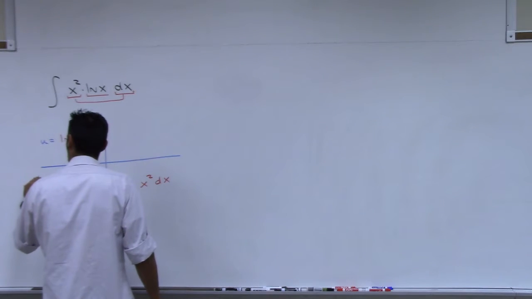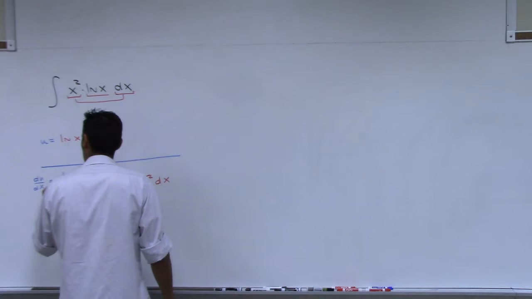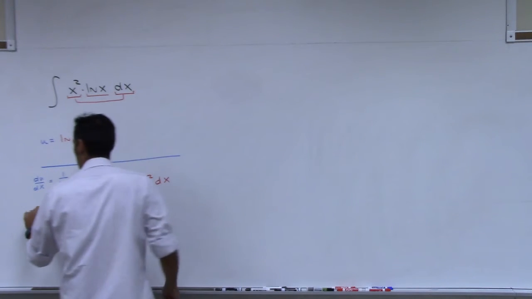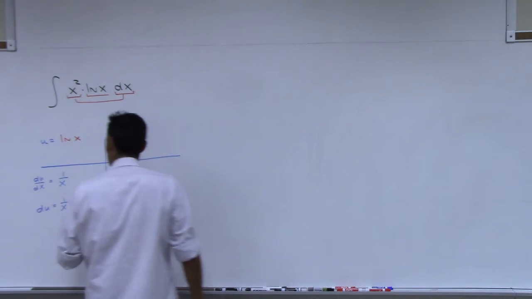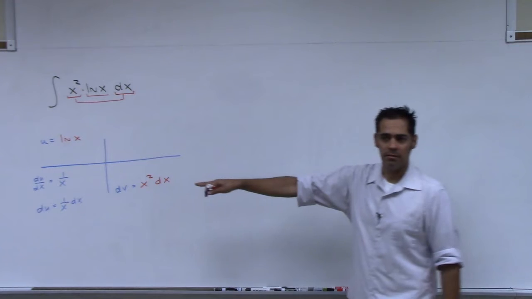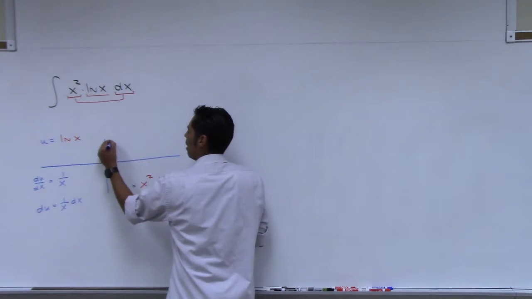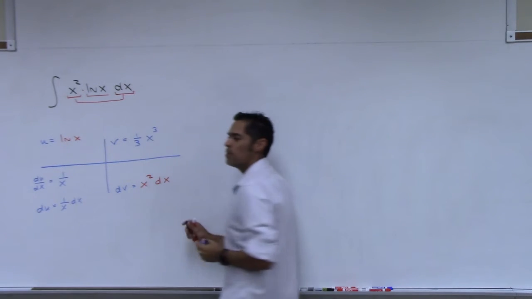This is du dx equals 1 over x. That's the derivative of this. And then multiply both sides by dx, and you get 1 over x dx. So that side's done. This one here, we want to integrate to go up to v, and that's 1/3 x cubed. You're all comfortable with that, right?